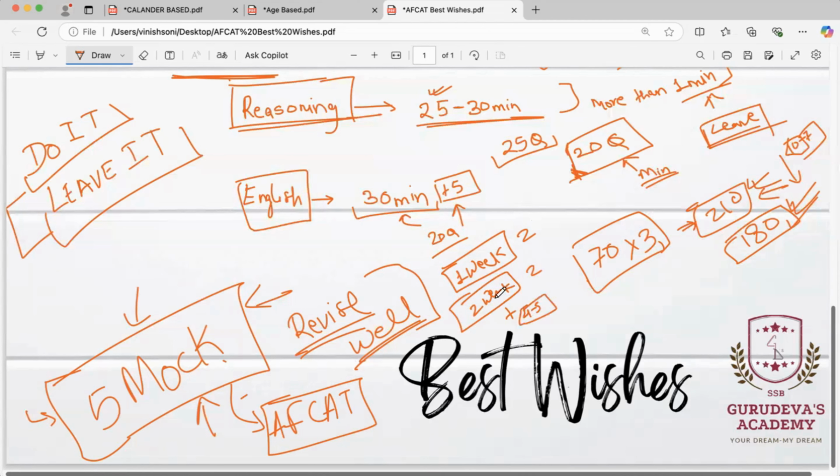Like this you will be appearing in all your 5 mock tests. With these 5 mock tests, you will be feeling very confident. If you revise the things very well, you will be easily able to clear the cutoff with a good score and clear this AFCAT exam. It is now more about revision.